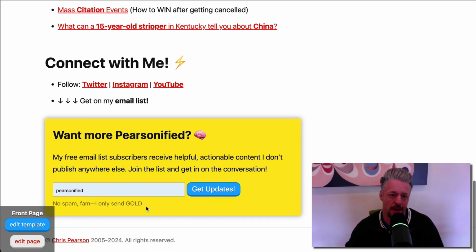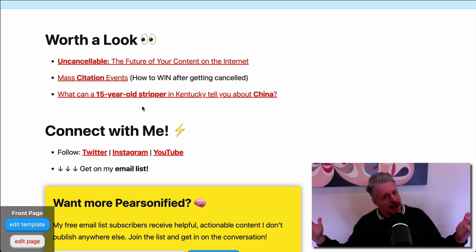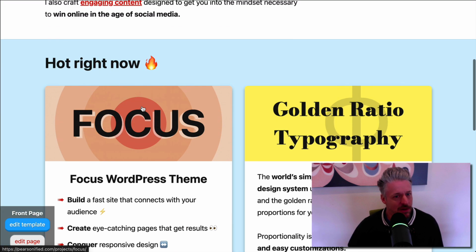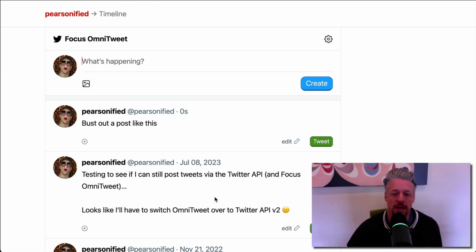And then you've also got the other big ingredient, which is email sign-up forms. But outside of that, I think you could pretty much do what you want to do or what you need to be able to do on your website through this OmniTweet-like functionality. So I'm thinking I'm going to remix this and release it as just kind of a new way to run your websites.